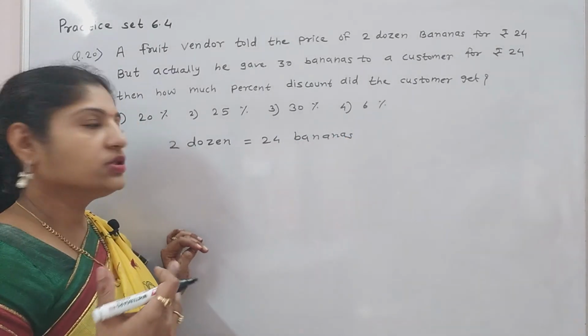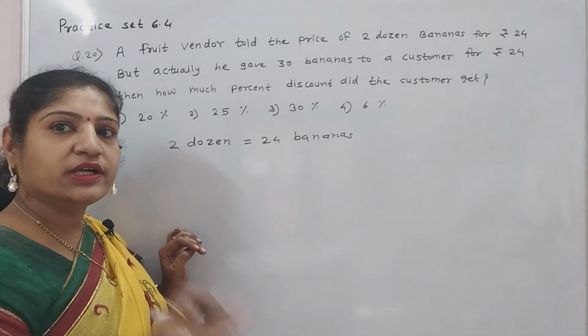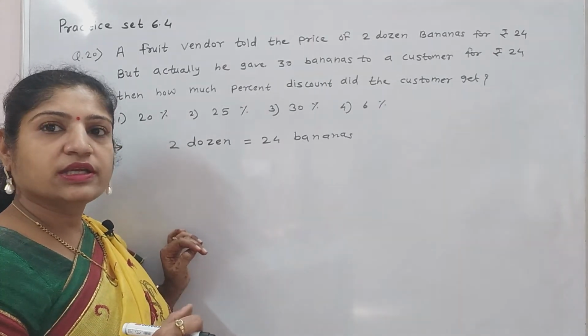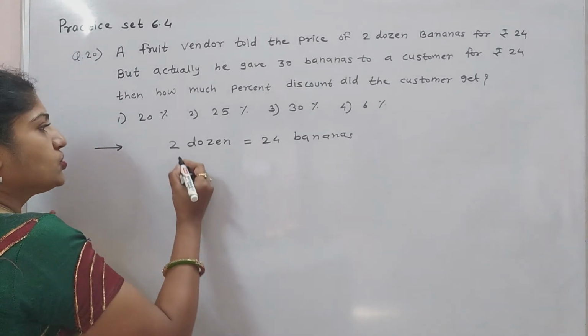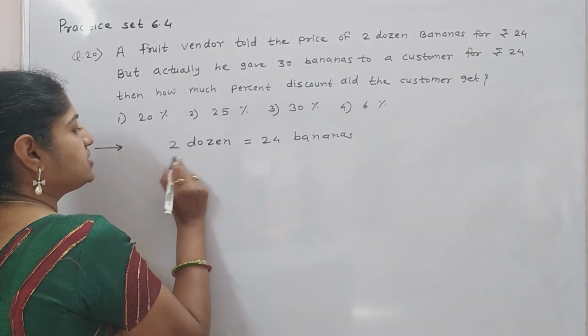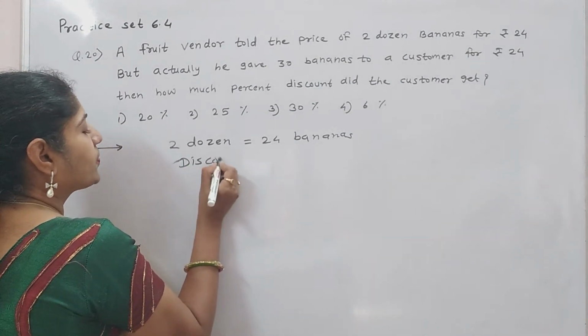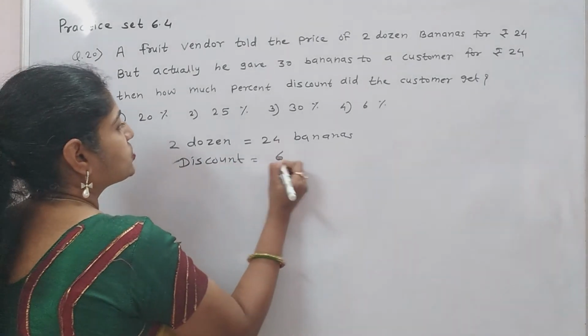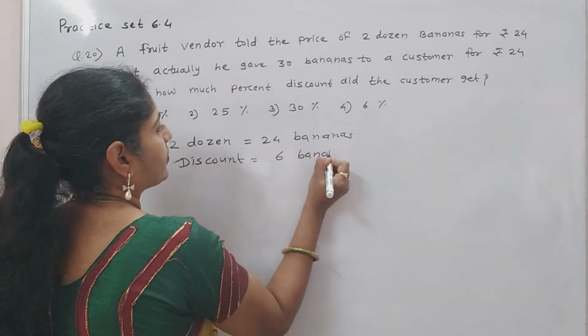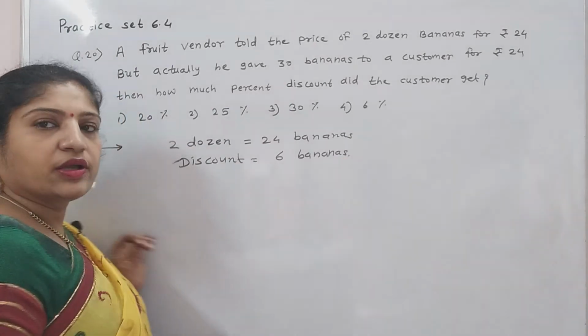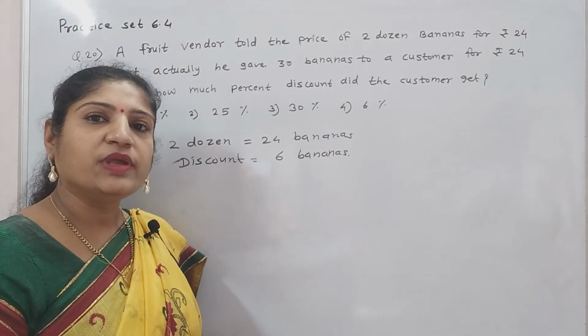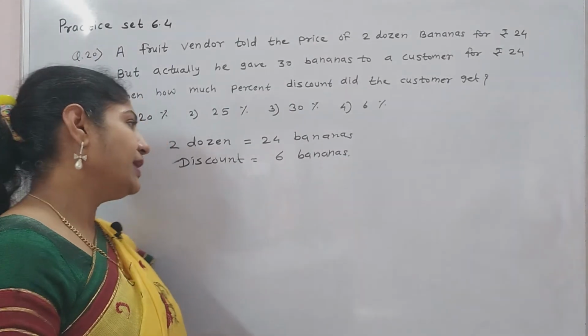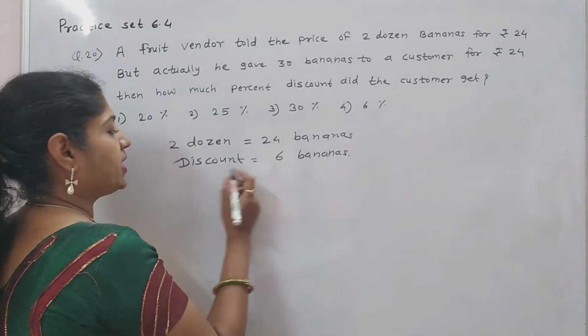Vendor must give the 24 bananas, but he gave the 30 bananas. Means 6 bananas are extra. So 6 bananas is equal to discount. He gave the 30 banana, means he gave the 6 extra banana, that is discount is equal to 6 bananas.